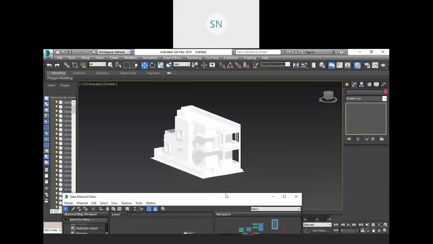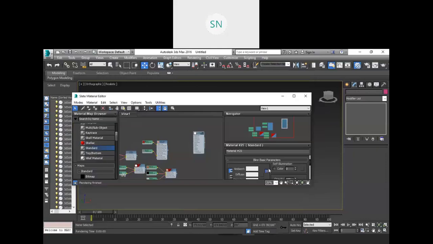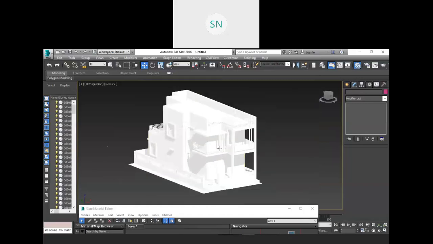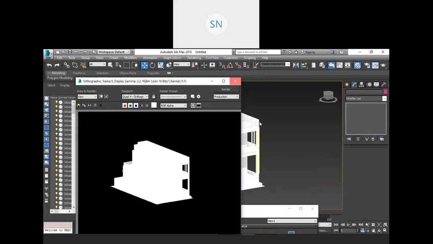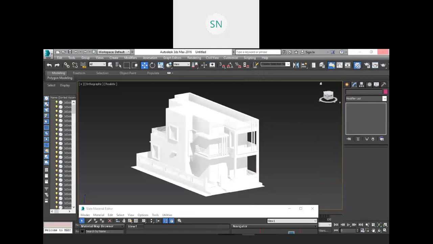Why is it glowing so much like this? Self illumination is actually off. So I think we need to restart this software. It is actually glowing too much. Okay, so there must be some problem. Just a minute, I'm going to restart this software.